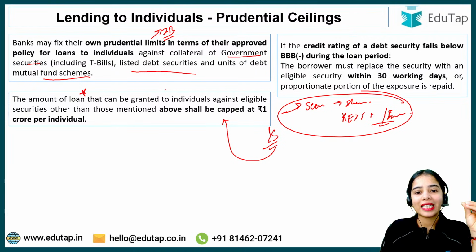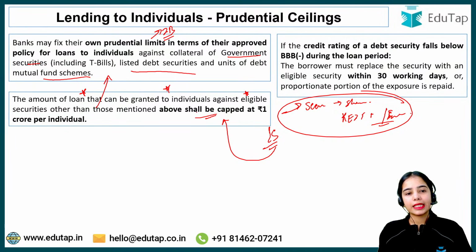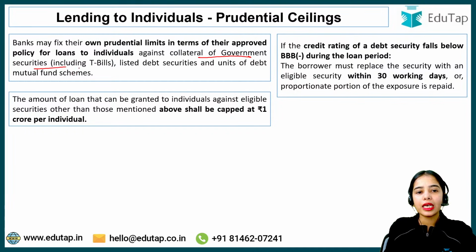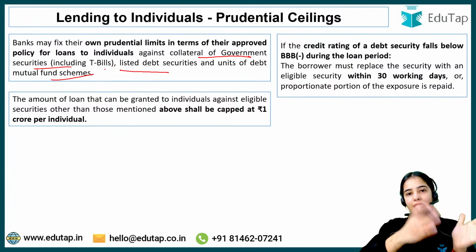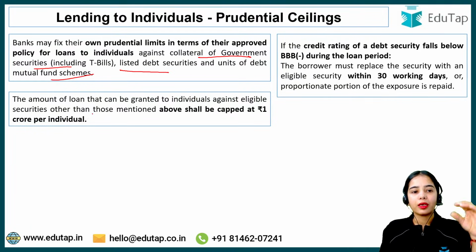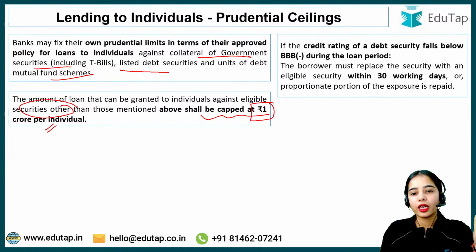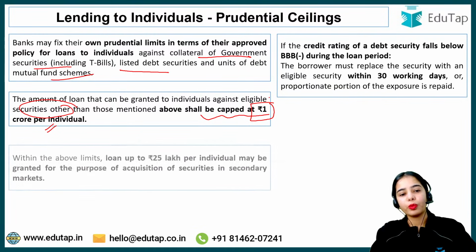So the amount of loan that can be granted to individuals against eligible securities other than those mentioned above shall be capped at 1 crore per individual. Okay, so this is the idea that for these securities, the total limit as well as the individual limits can be decided by the bank themselves. But in the case of the other eligible securities, the RBI has decided the limit on the individual basis, that is 1 crore per individual.